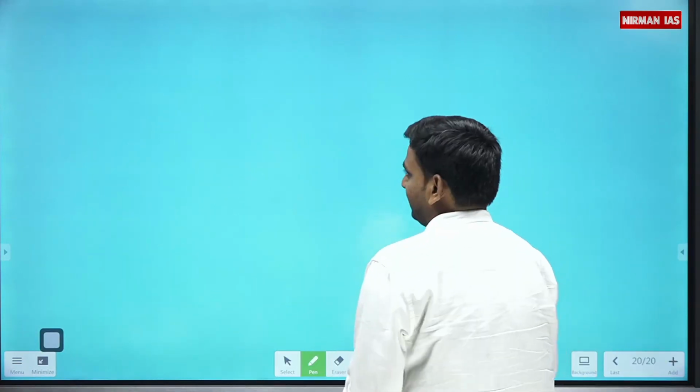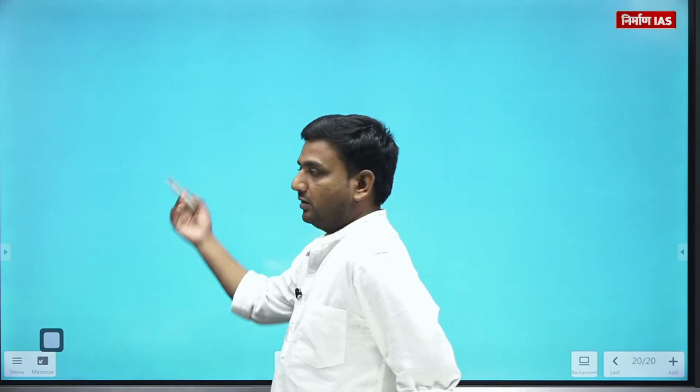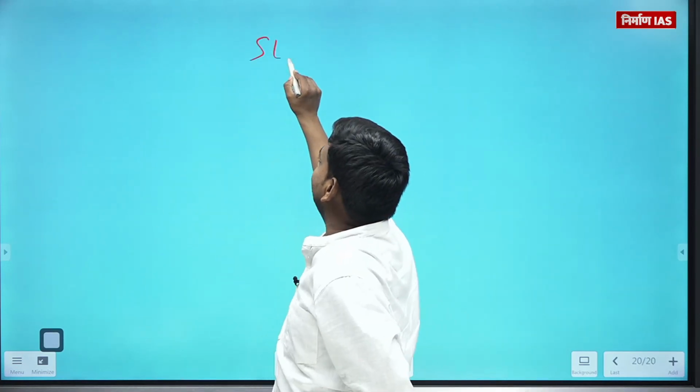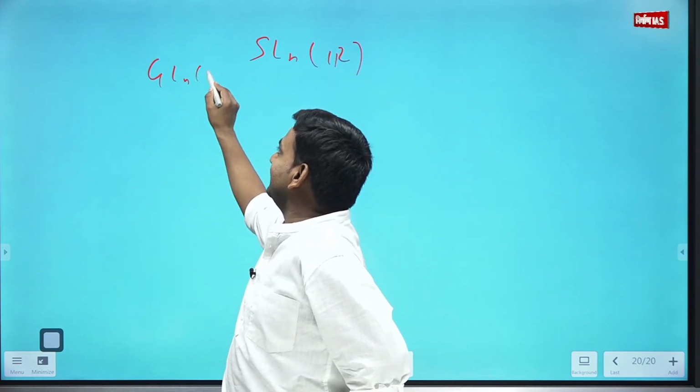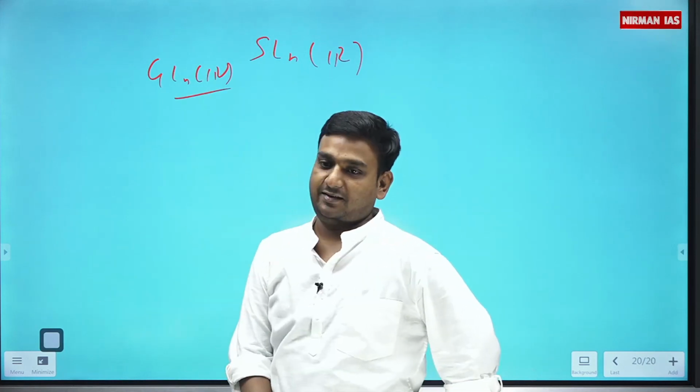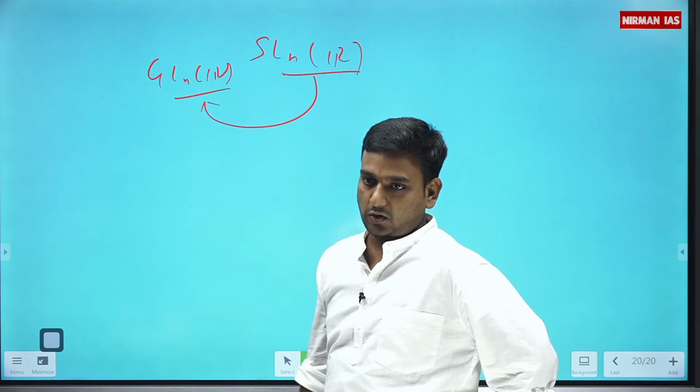I will take an example for this one step subgroup test and then move on. Let's start from there. Now we have plenty of material. I want to check whether SL(n,R) is a subgroup of GL(n,R) or not.